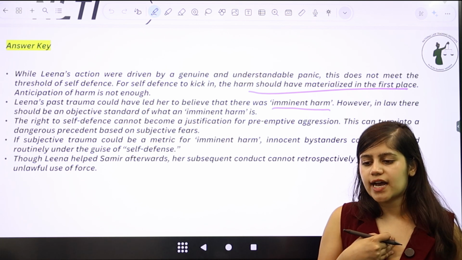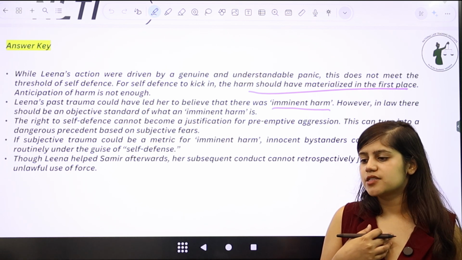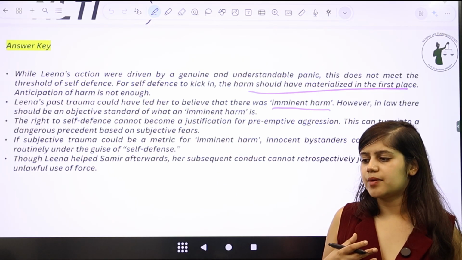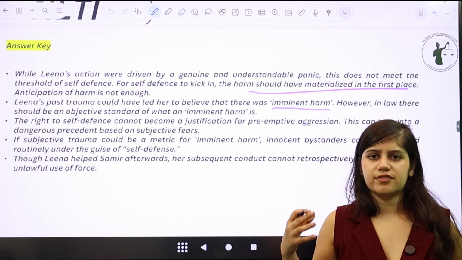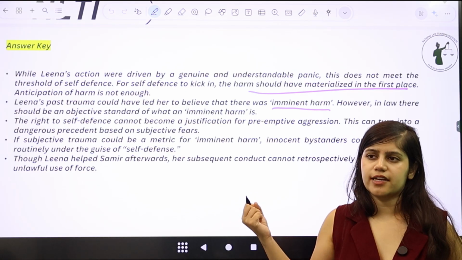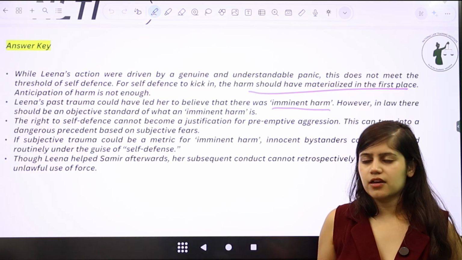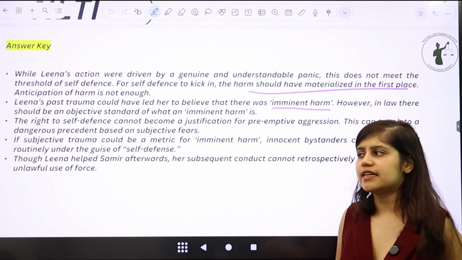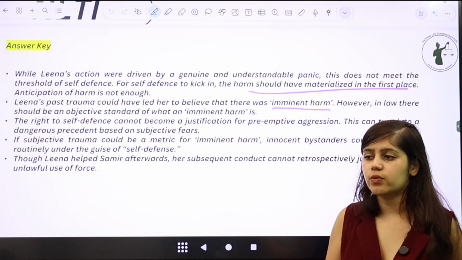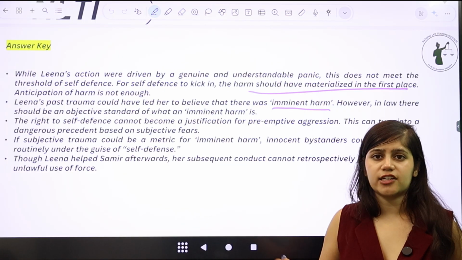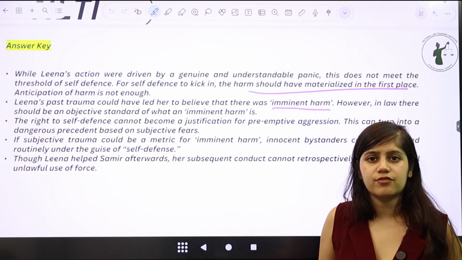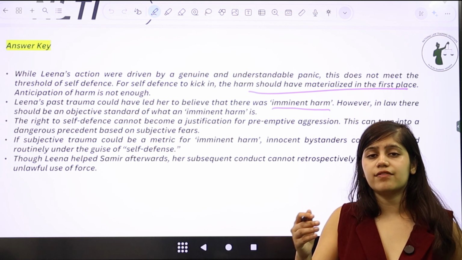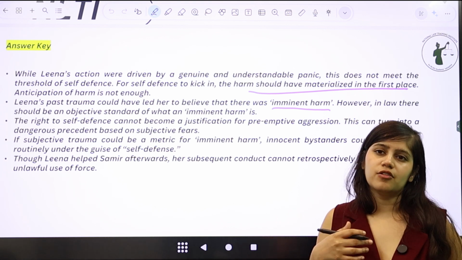Which means that today, if I am a person who has faced a lot of trauma, maybe I am a person who has been mugged in daylight by people who've been driving very fast on a bike, and maybe they have thrashed me, maybe stolen a chain from my neck. Maybe that's a trauma that I have in the past. Does it mean that every time I'm out on the road and someone walks past me very, very quickly, I go ahead and beat them or thrash them because I expect that they might steal again from me? No, right? It means that these are individual circumstances, and law cannot have a standard based on subjective feelings, right?